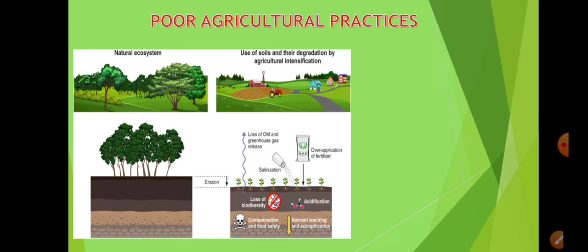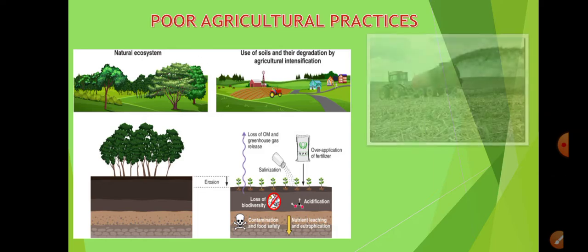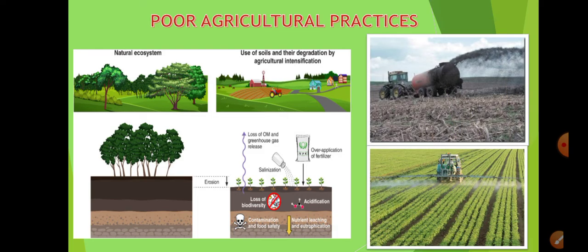So this causes contamination of the food also, because the biodiversity is being lost. The fertilizers are being added to the soil in a large amount over a long span of time, and the fertilizers are getting into the food items also, thus it is having a negative impact. So it is causing soil pollution as well as a negative impact on human life. So here are some pictures that are showing you the poor agricultural practices.